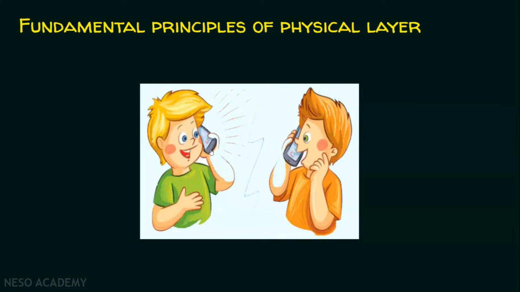This device or node has to convert the data into signals, and only those signals will be transferred over the transmission medium. In this case, it is a wireless medium. And this end device or node receives the signals and converts them into the data which the receiver can understand. So in this conversation, the data generated by the sender is converted into signals.